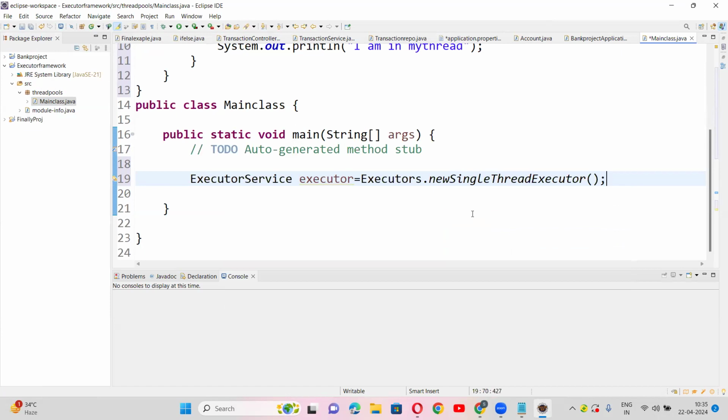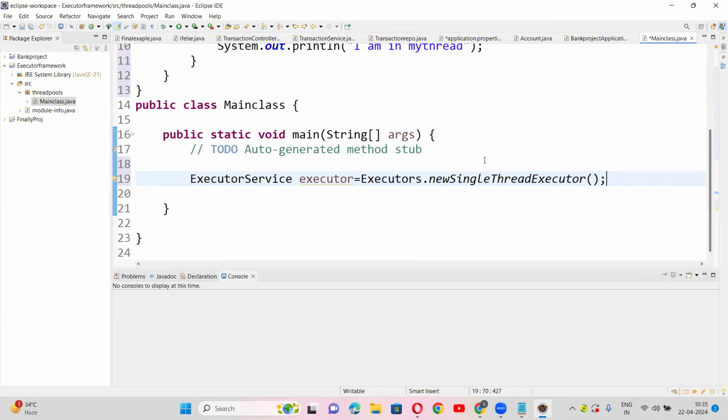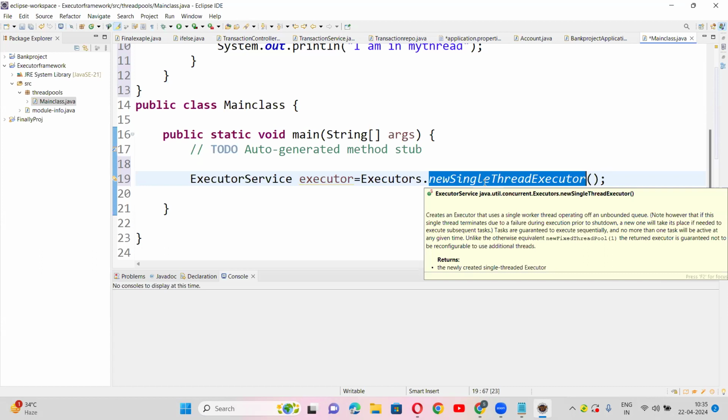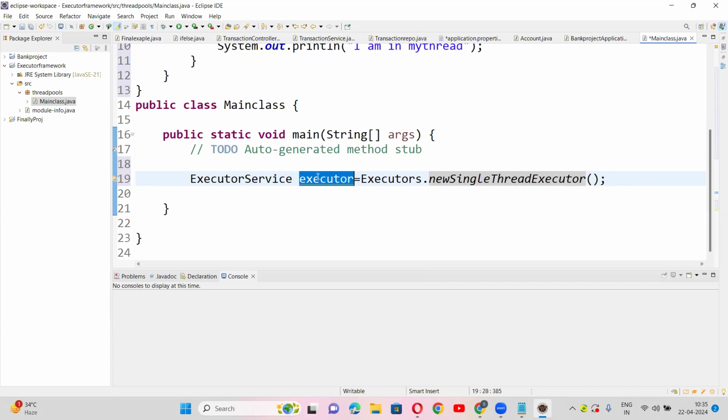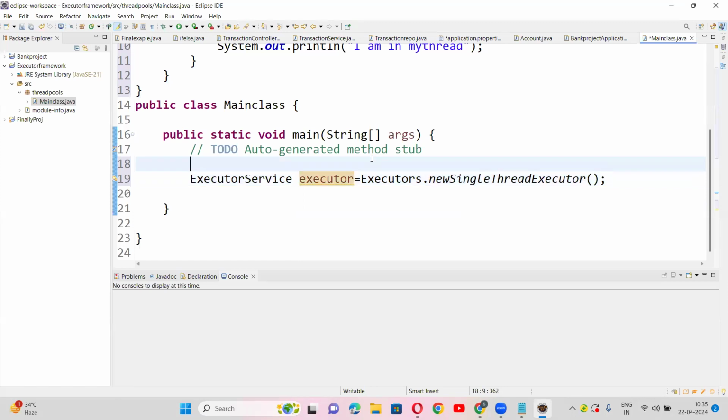Guys, in this way you should create it. Is that clear? New single thread executor means it will create a single thread and execute it. This executor will execute a single thread at a time. It won't allow multiple threads to execute at a time. Now we'll see with an example.